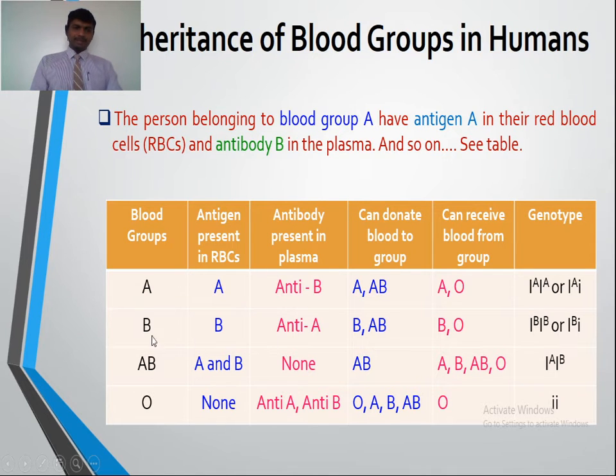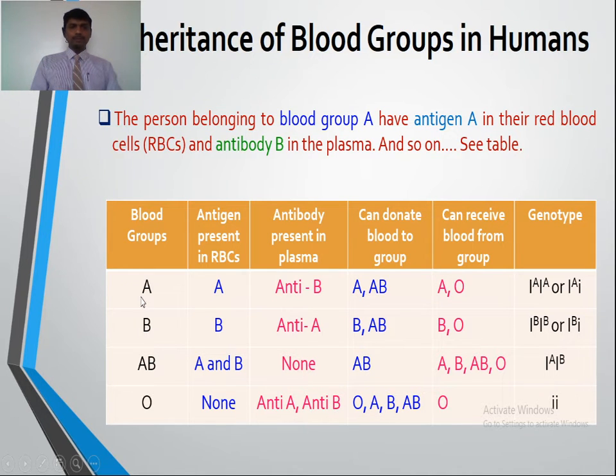Similarly, blood group B has antigen B in the RBCs and antibody A in the plasma. Blood group AB has both antigens A and B, but does not contain any antibody. Similarly, a blood group O person has no antigen, and possesses both antibodies, anti-A and anti-B.